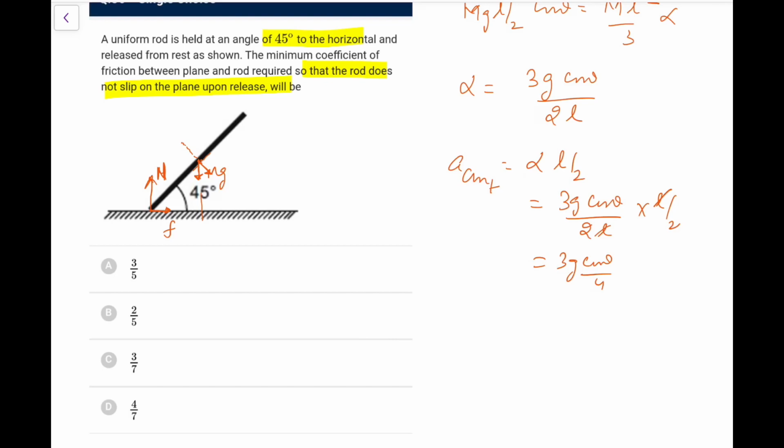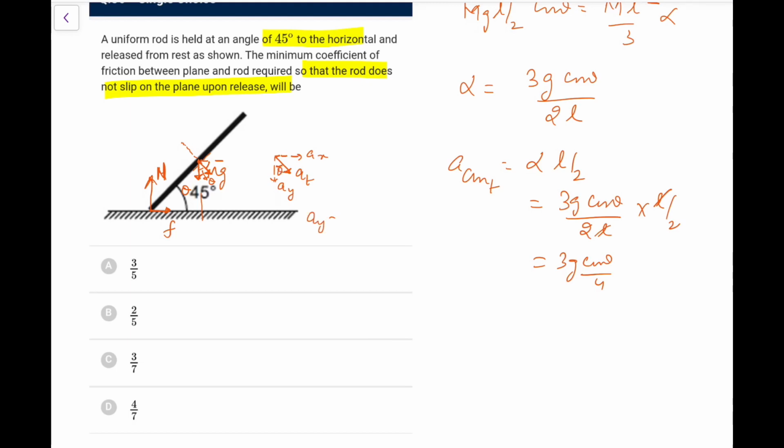First, along this tangential direction, we break AT into two components, one along the x-axis and one along the y-axis. Let this angle be theta, so this angle is also theta and this angle would be 90 minus theta.